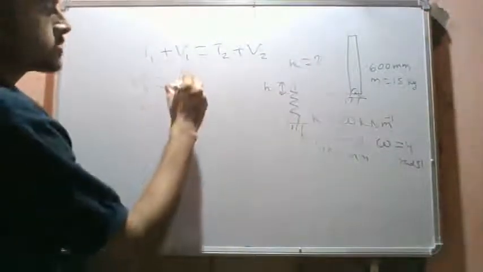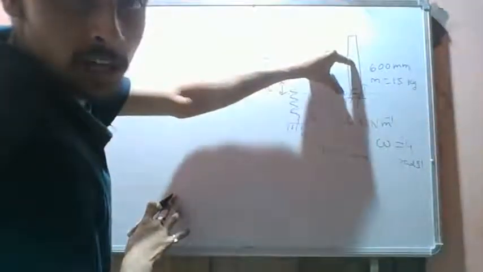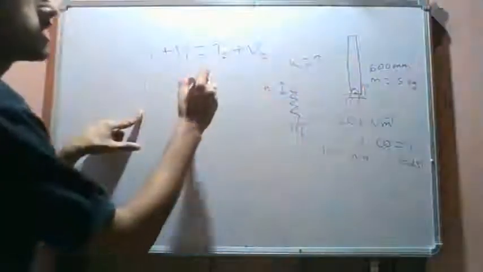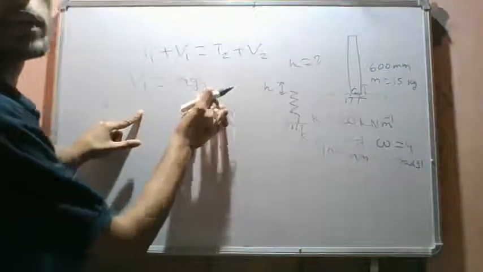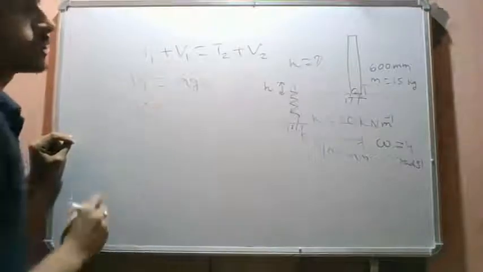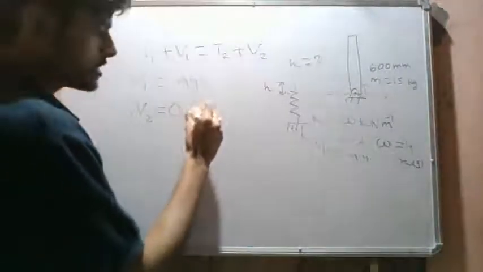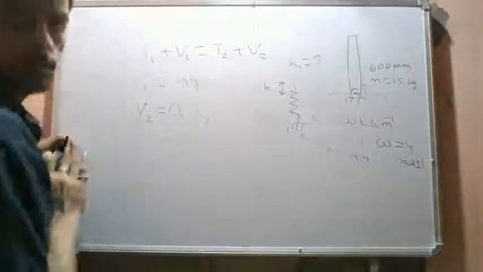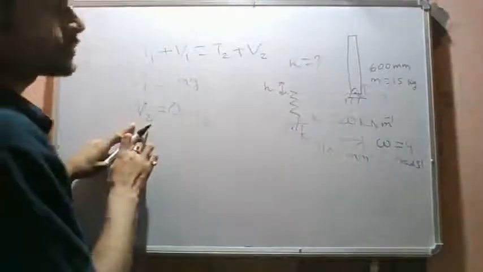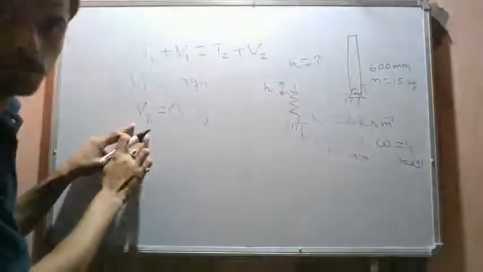Initial potential energy is mass times g times height. We will attach a frame like this. The center of mass is at a height of 300 mm, so the potential energy is mg times h, where h is 300 mm. When the rod becomes horizontal, it has a kinetic energy T2, and the potential energy due to gravity V2 is 0.